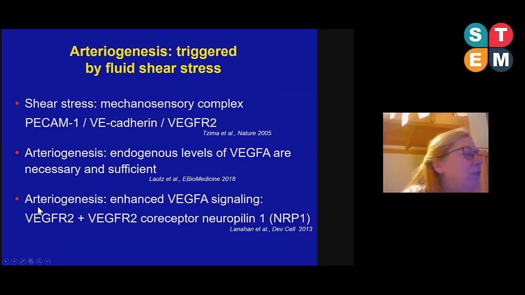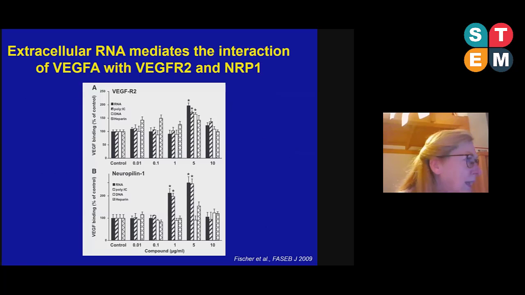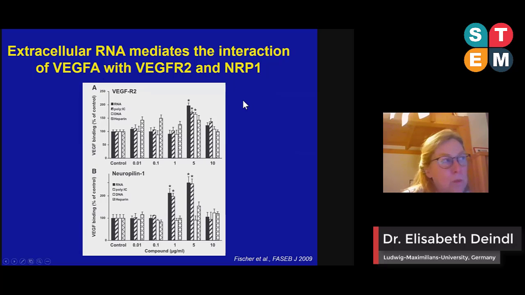So VEGF has to bind to both of the receptors to locally activate the VEGF receptor in an enhanced way. And we have previously shown that extracellular RNA mediates the interaction of VEGF-A with both receptors, so with VEGF receptor 2 and NRP1.